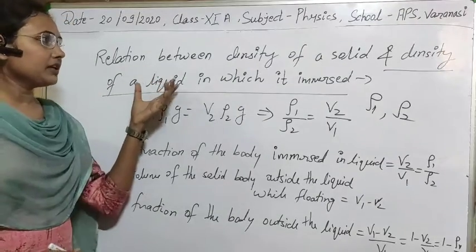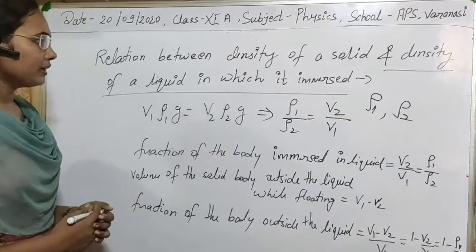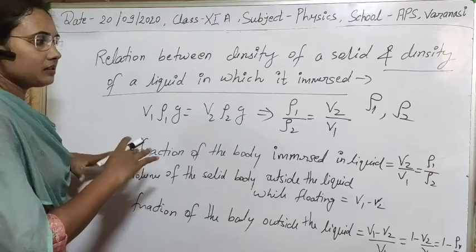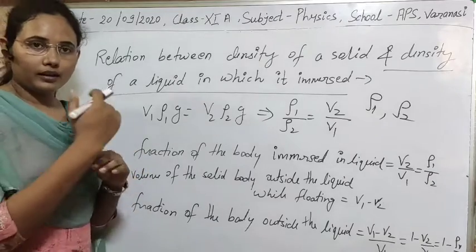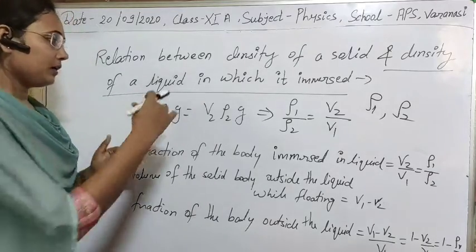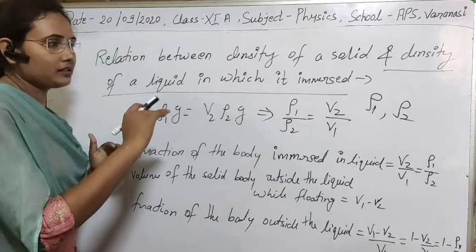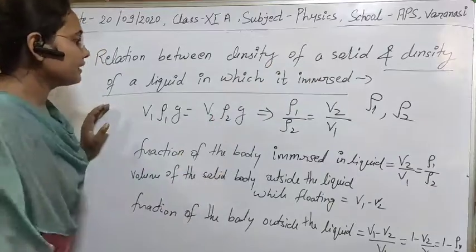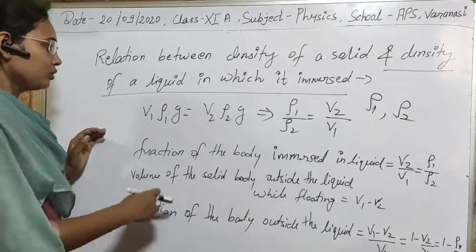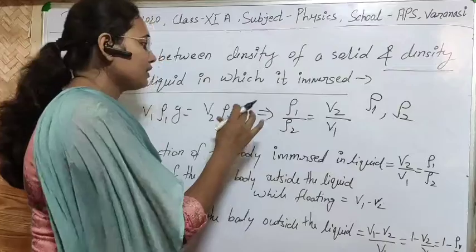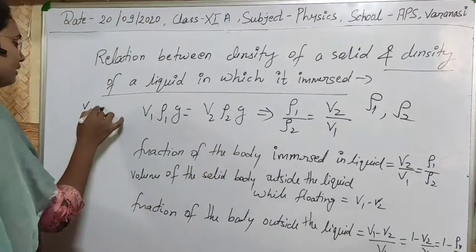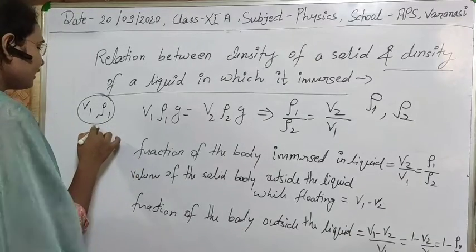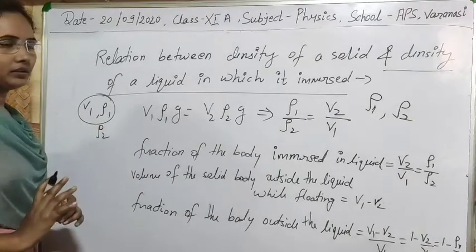now let's see a relation between the density of a solid and the density of a liquid in which it is immersed while floating. Suppose any solid body is floating inside the liquid, or at the surface of the liquid, then what will be the relation between the density of the solid and the density of the liquid? Suppose a solid of volume V1, density ρ1 is taken, and it is immersed into a liquid of density ρ2. Clear?